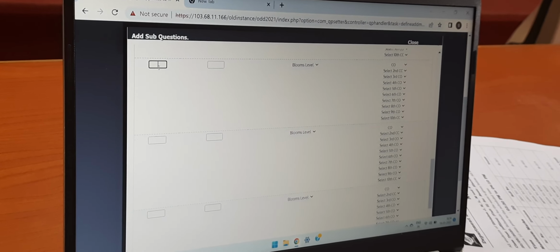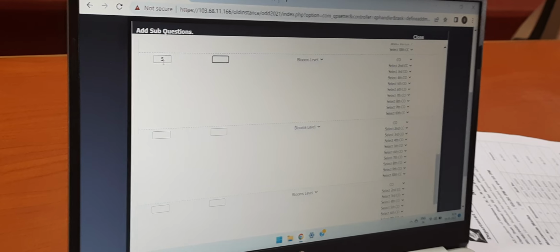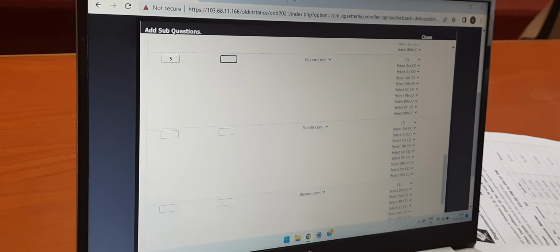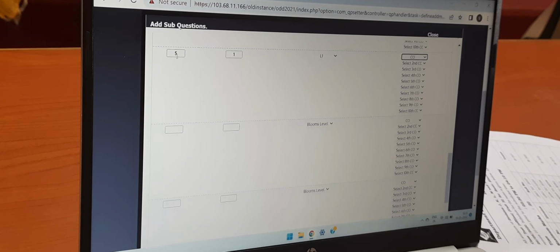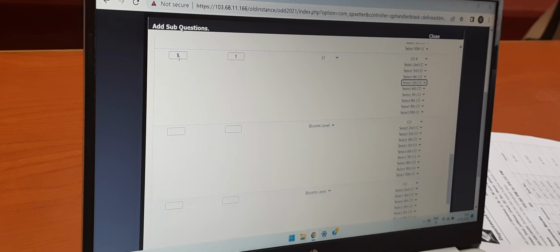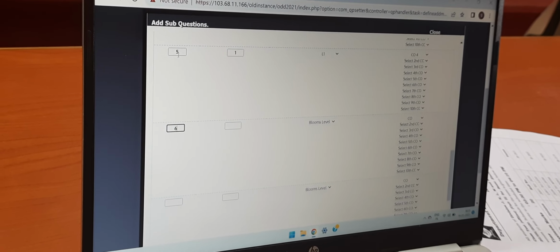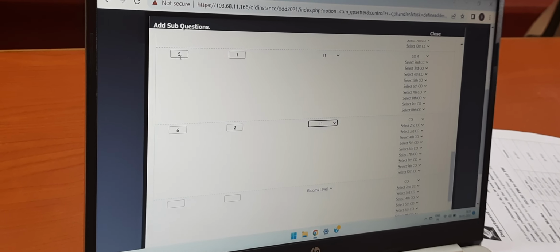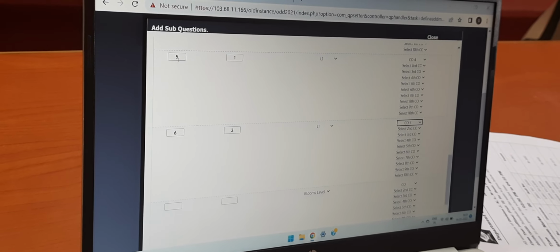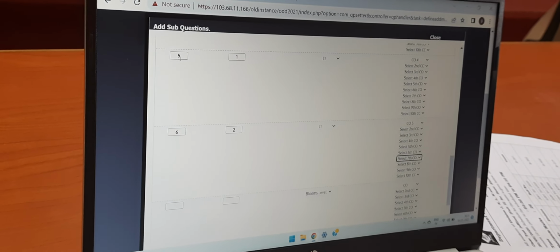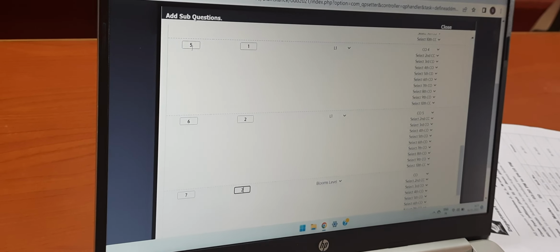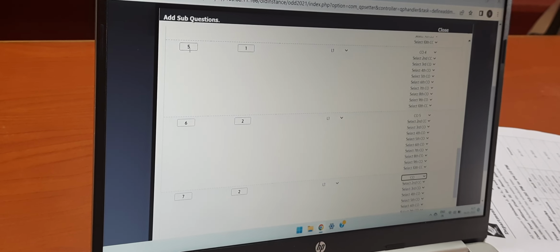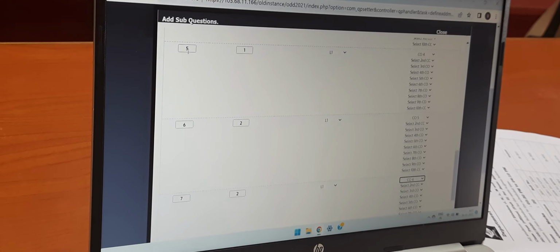Yes. Then question 5, which is of unit number 4, which again has a weightage of 1 mark, Bloom's level 1, CO4. Then question number 6 of 2 marks, Bloom's level 1, CO5. No, question number 6, CO5. Question number 7, marks 2, Bloom's level 1 and CO6. In this way,